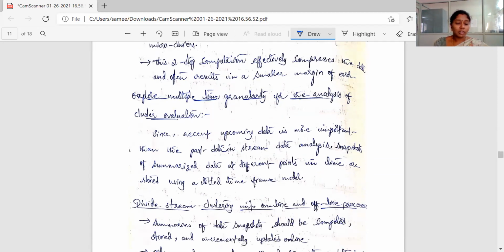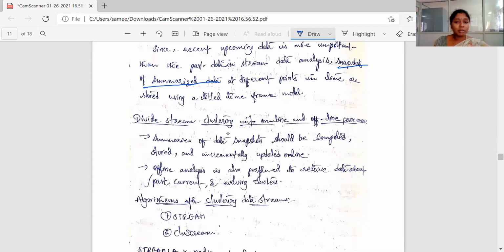So here, since recent upcoming data is more important than the past data in stream data analysis, snapshots of summaries of data at different points of time are stored using the tilted time frame model. So here some summarized data is there, and snapshots of the summarized data are going to be stored and further clustered.